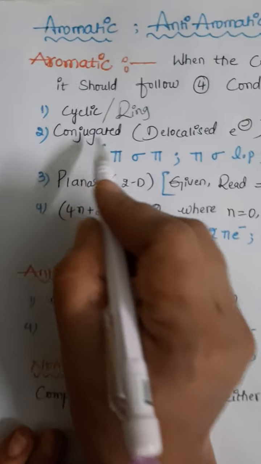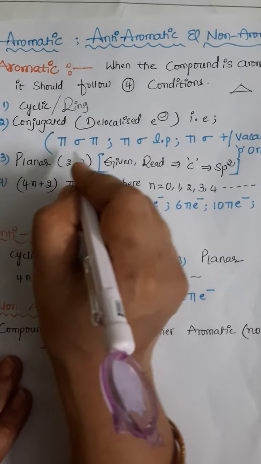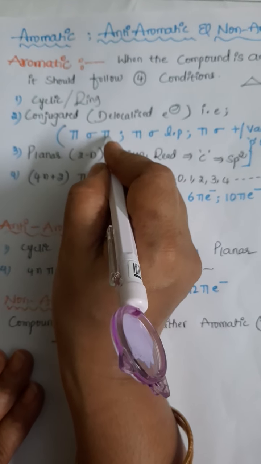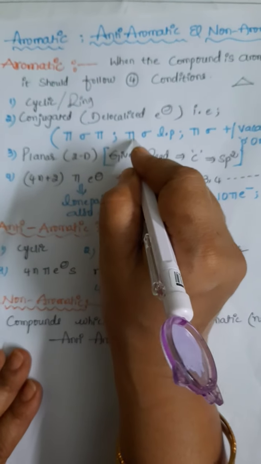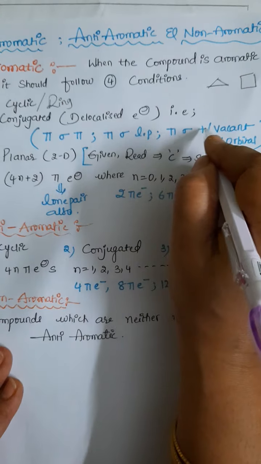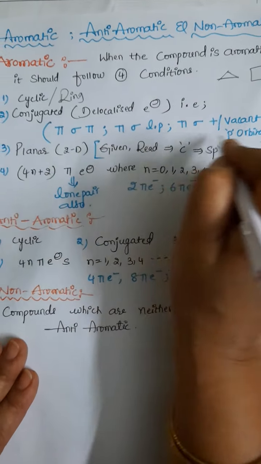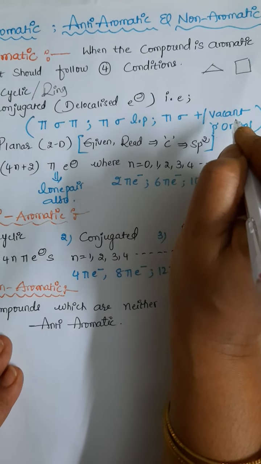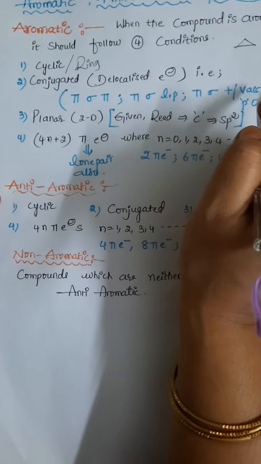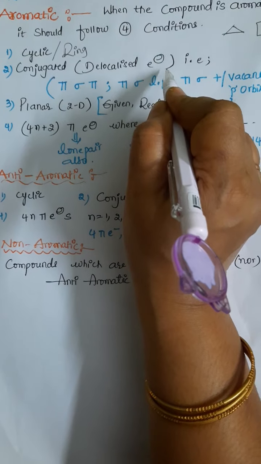Next one, conjugated system. A conjugated system is nothing but the given compound should contain pi, sigma, pi. This is the conjugated system, or else pi, sigma, lone pair, or else pi, sigma, positive charge or vacant p orbital. If the given system has this kind of arrangement, it is a conjugated system. Conjugated is nothing but delocalized electrons.